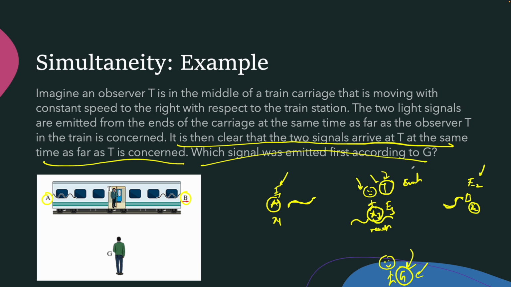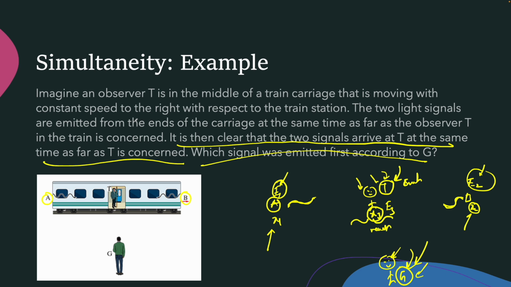Which signal was emitted first according to G? I mean, wait, sir. You only said both the photons are emitted at the same time. Then why are we saying which signal was emitted first? Because don't forget, since the events E1 and E2 are not at the same position, if they are simultaneous for the observer T, then they are not simultaneous for the observer G. That means the signals emitted from A and B are not happening at the same time. Means one must be emitted first, the other must be emitted later. So the question is, which signal was emitted first? And the answer lies in which direction the train is moving.